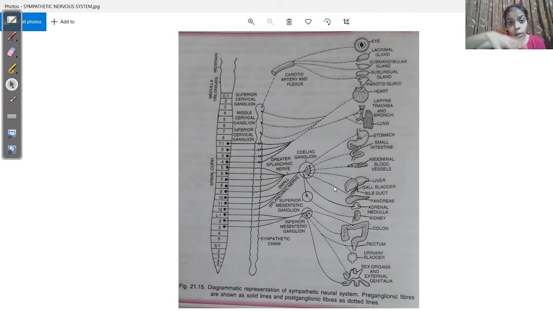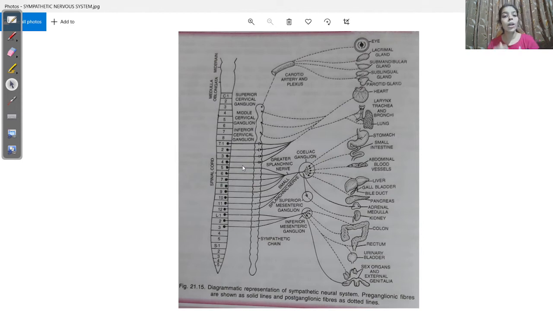They are going to faraway organs. So in the sympathetic nervous system, students, please remember, the preganglionic nerve fibers are shorter and the postganglionic nerve fibers are longer in length.